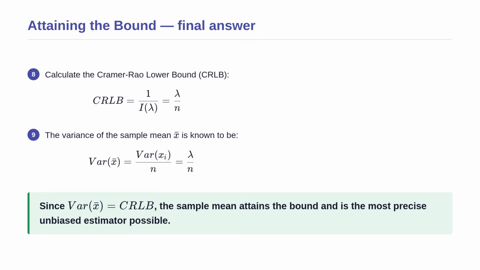Now, let us look at our chosen estimator, the sample mean. The variance of a single Poisson variable is lambda, so the variance of the sample mean is exactly lambda divided by n. Because the actual variance perfectly equals the theoretical minimum, we have proven that the sample mean attains the bound. It is physically impossible to find a better unbiased estimator.